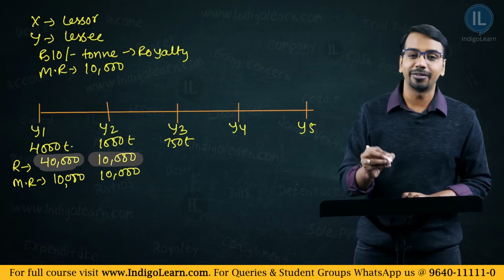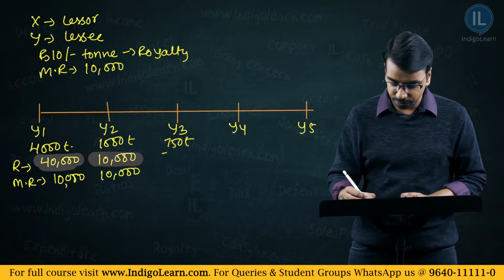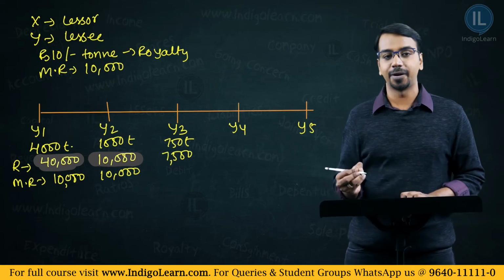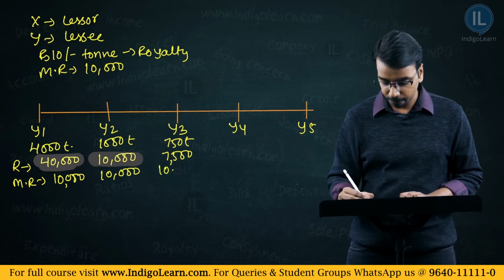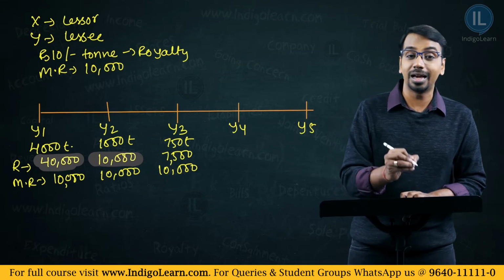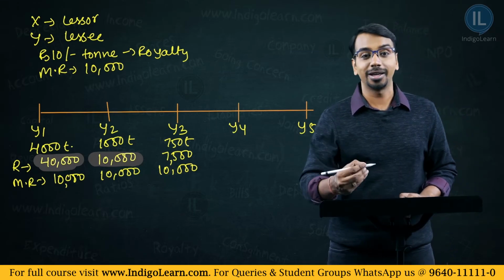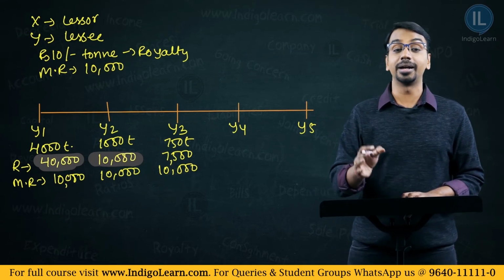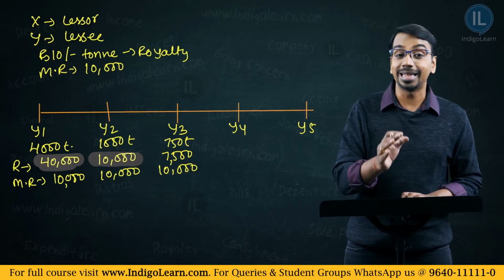Then in the third year, the output actually fell down to 750 tons. How much is the royalty computation? 7,500. How much is the minimum rent? 10,000. Now, what is the amount the lessee will have to pay? Because the actual royalty computed is less than the minimum rent, the lessee will have to pay 10,000, which is